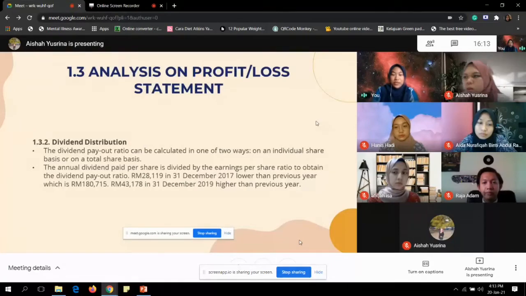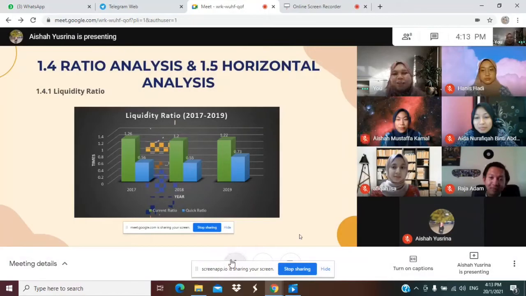Next, we will continue with Aishah Yusrina. Thank you, Miss Aishah Mustafa Kamal. I'm going to present about ratio analysis and horizontal analysis. Firstly, we are going through the liquidity ratios, which are the current ratio and the quick ratio.